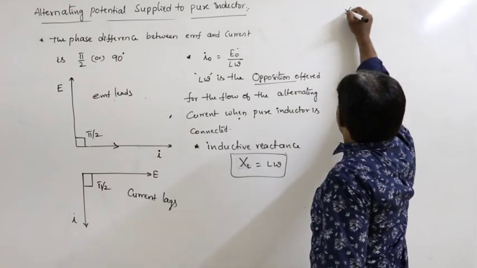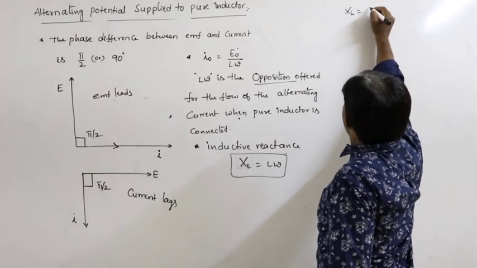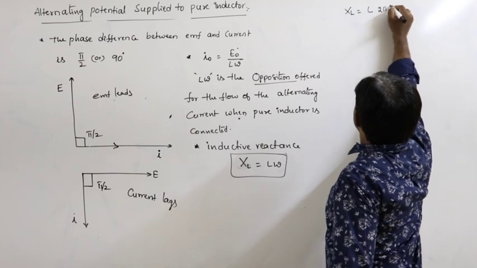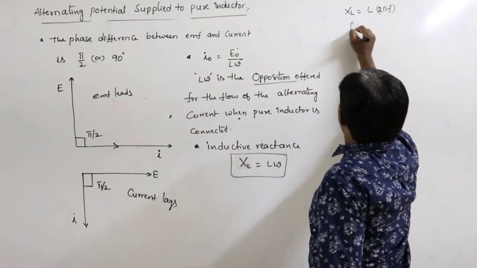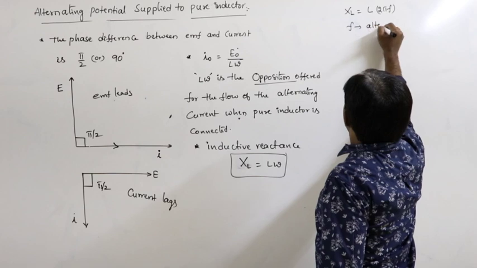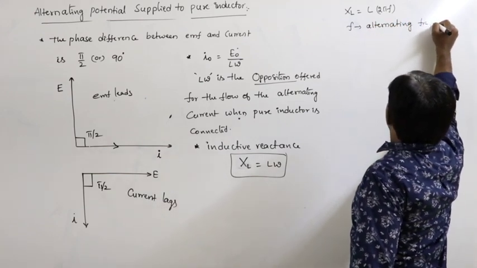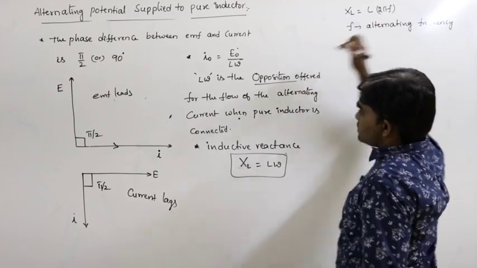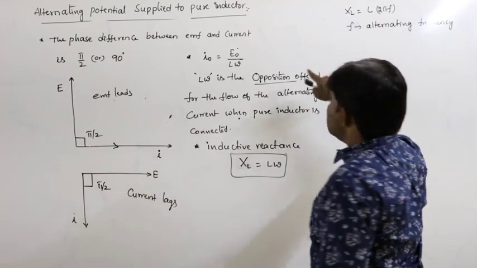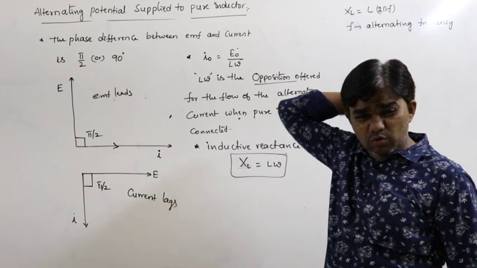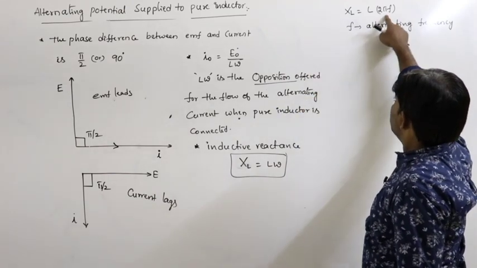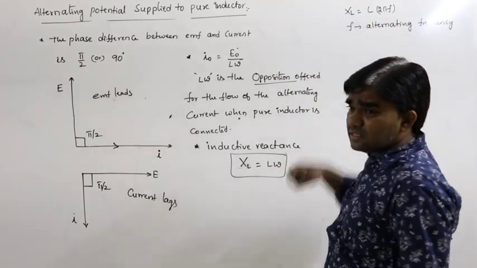Now here XL can be written as omega L, where omega can be written as 2 pi f, where f is the alternating frequency. Because E is equal to E naught sin omega t, omega is 2 pi f or 2 pi by T, T being the time period.